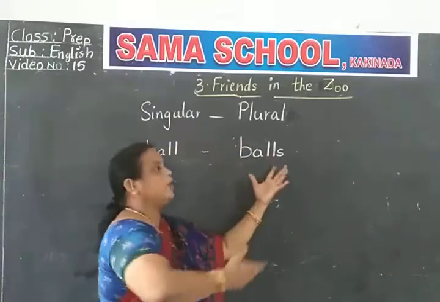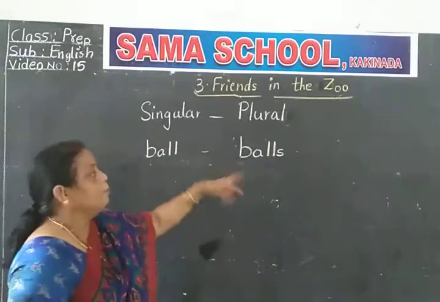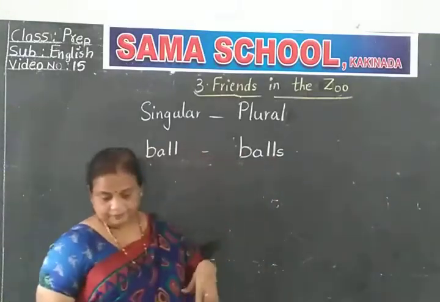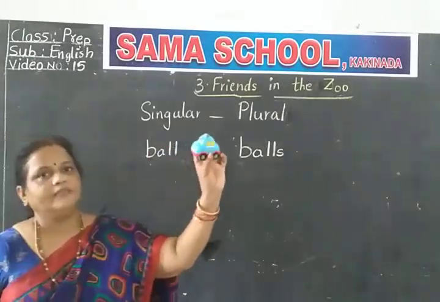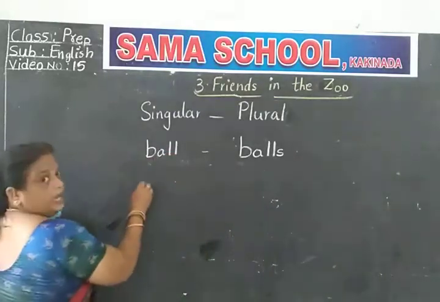More, many. What should you say? Balls, many. Balls. Come on. I'll show you. Next. What is this, children? Car. What is this? Car. Singular. Only one. Car.